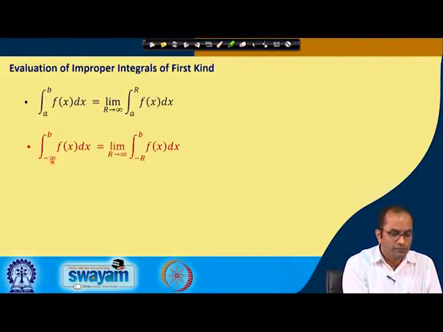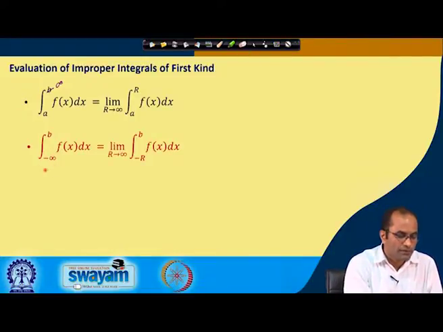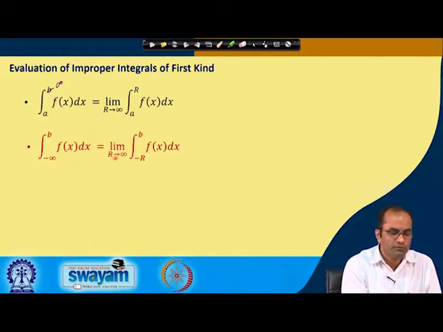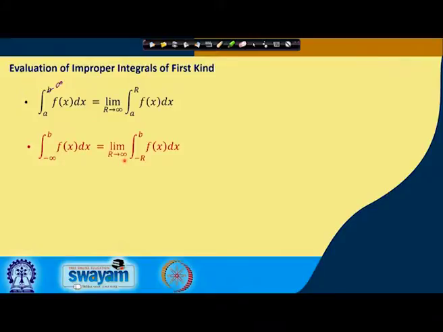Now we may have the situation that in the earlier integral the upper limit b was infinity, and now we consider that the lower limit is minus infinity. So, again we have an improper integral of the first kind. We will use the same idea. Here we take the limit as r tends to infinity, and minus infinity will be replaced by minus r. So, we evaluate the integral from minus r to b of f(x) dx, and then take the limit as r tends to infinity.